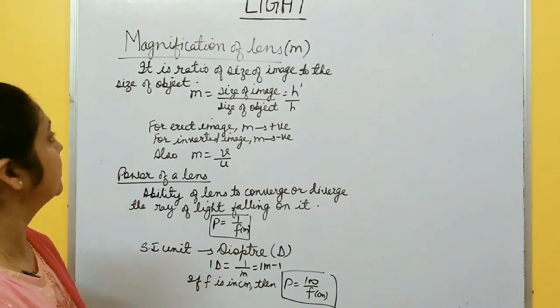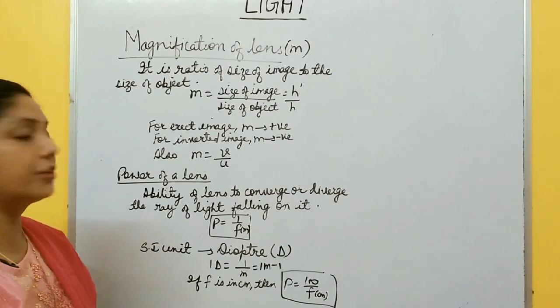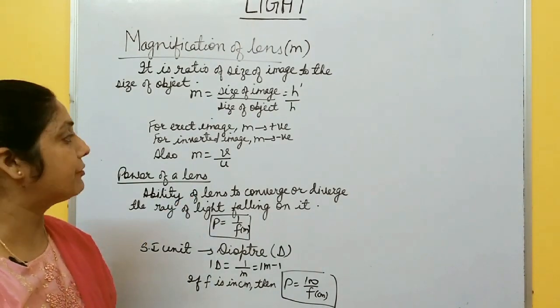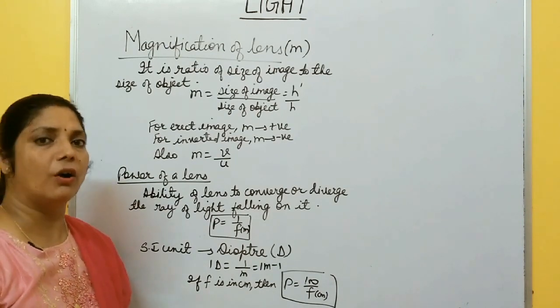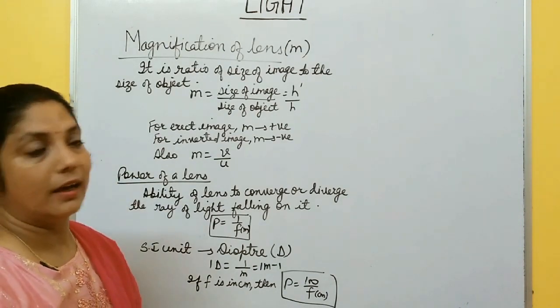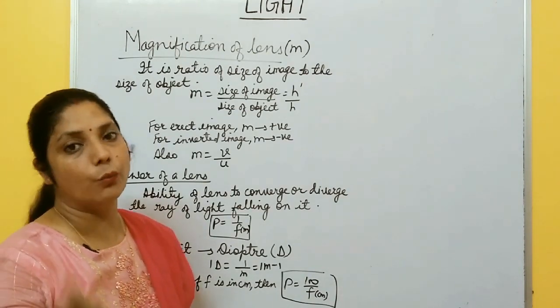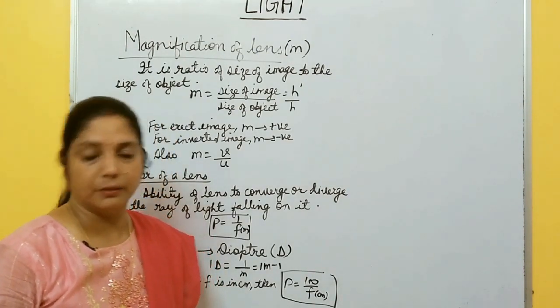Okay, so these are about magnification and power of a lens. With this, that is the last topic. After this, I am going to solve only one example, because I think this video is also too lengthy. So I will try to solve one numerical from the NCERT book, right?